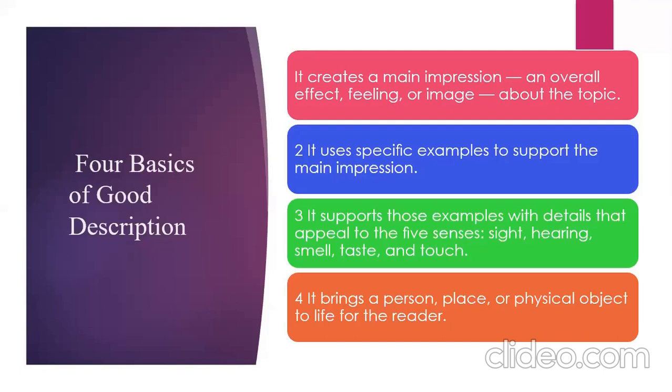It's just a revision, but you have to remind yourselves of these things every time, because in the next slides I am going to show you a paragraph where you will find all 4 of these points. And when you write your own paragraph, you have to include these things in your writing as well.